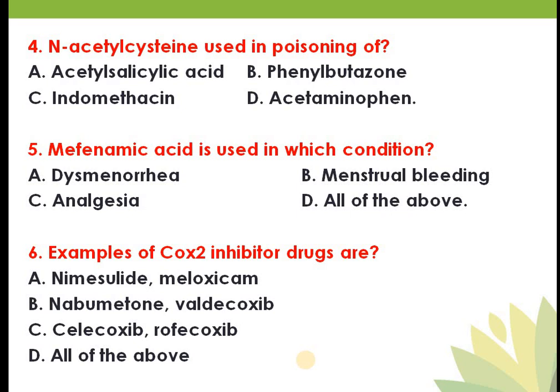COX1 means cyclooxygenase 1, COX2 means cyclooxygenase 2. So here there are two enzymes, COX1 and COX2. Enzyme COX2 is an inducible enzyme. COX1 has a housekeeping role, COX2 has a role in inflammation and neoplasia.